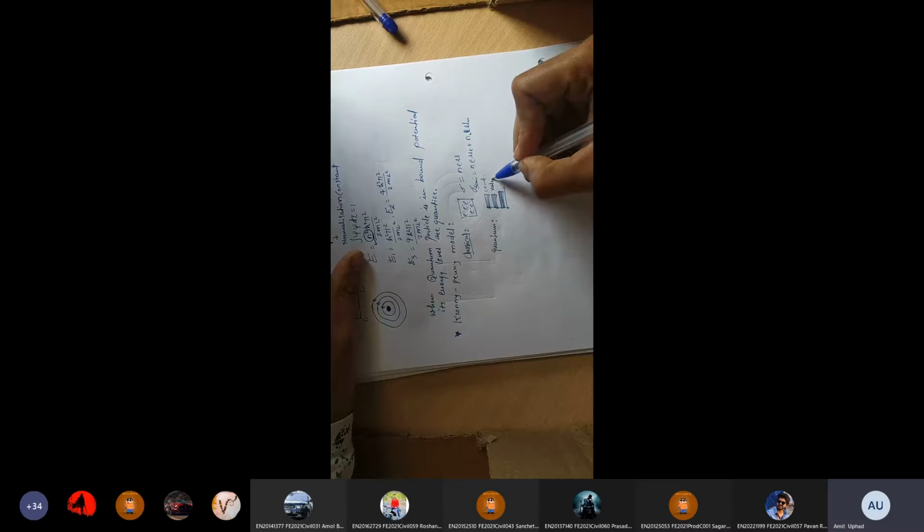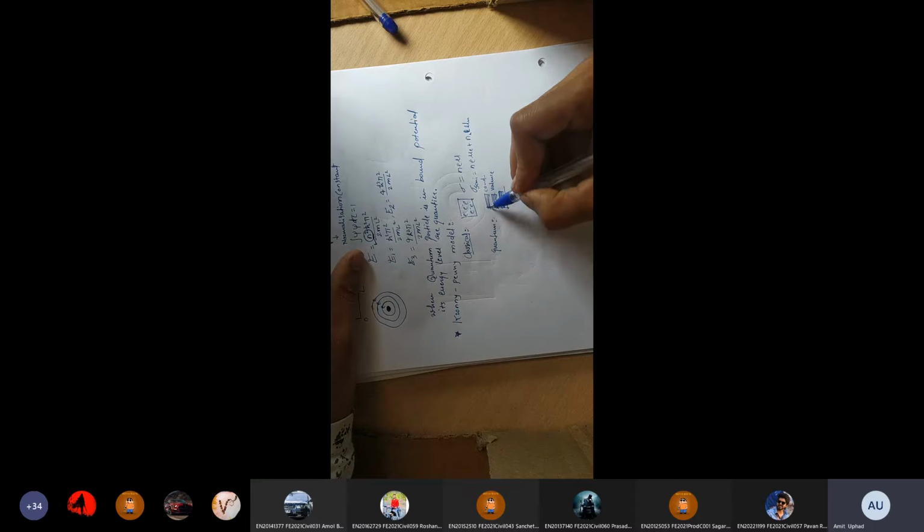That's why we studied quantum theory. What is meant by quantum theory? There are some free electrons, and in the solid they form energy bands, which are quantized energy levels. The highest possible band is the conduction band, and below the conduction band there is the valence band. The valence band is formed by valence electrons, the conduction band is formed by free electrons, and if free electrons are available in the conduction band, then you can say it is a conductor.